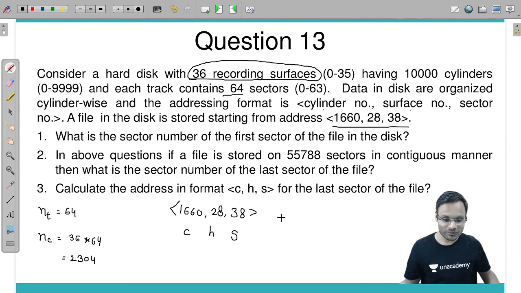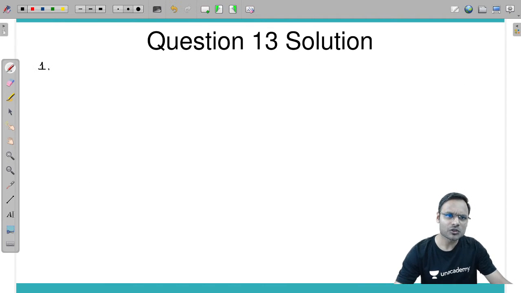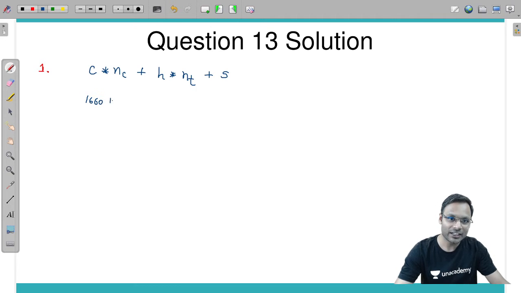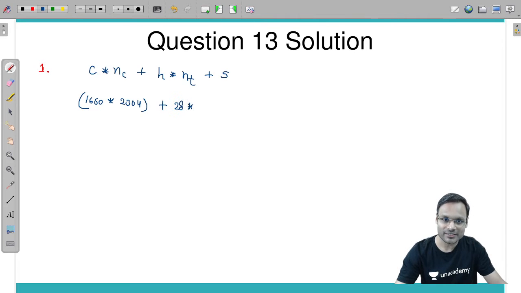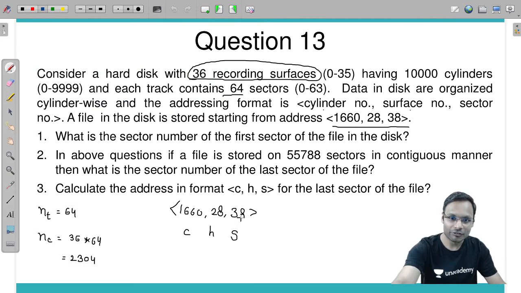Now, oh, an answer has come, amazing Anurag, super. Look at this, very simple. Question number 1 will be solved this way. Whatever cylinder number C is given, you multiply it by NC, the number of sectors per cylinder, plus whatever surface number is given, you multiply it by NT, the number of sectors per track, plus the sector number S given. It becomes 1660 into NC, which is 2304, plus H, surface number 28, into NT, which is 64, plus S, which is 38.